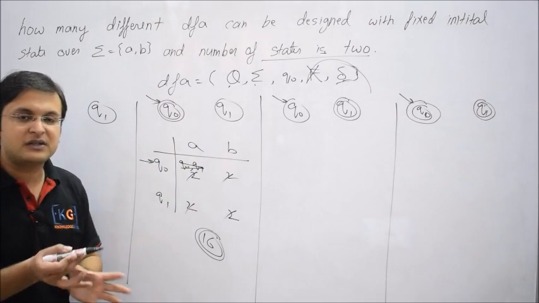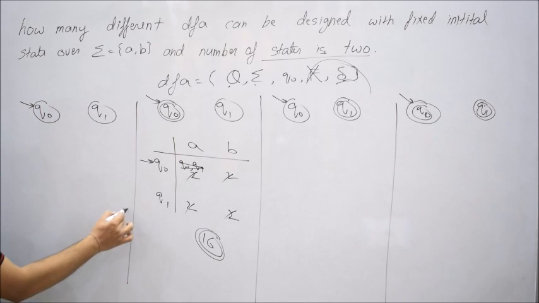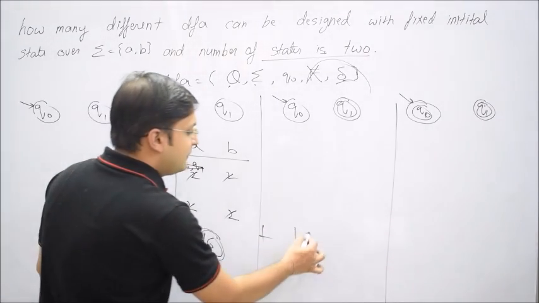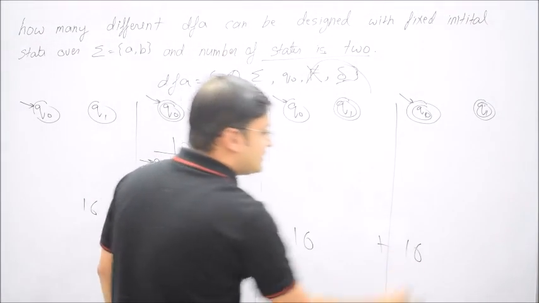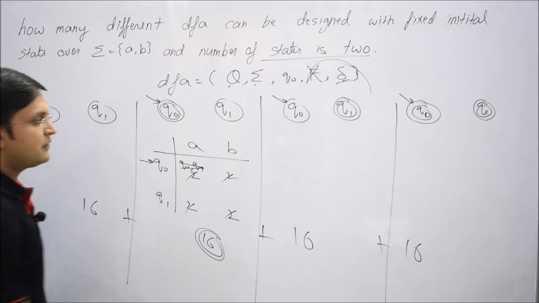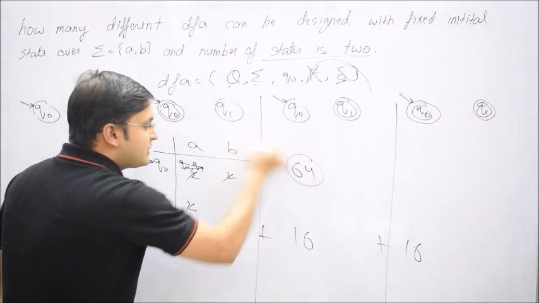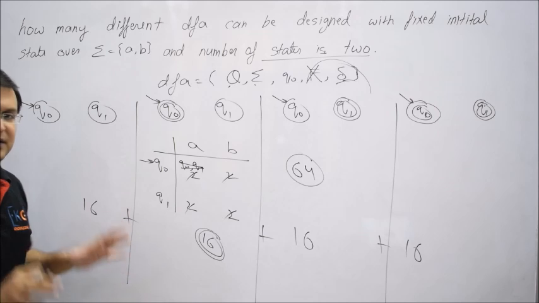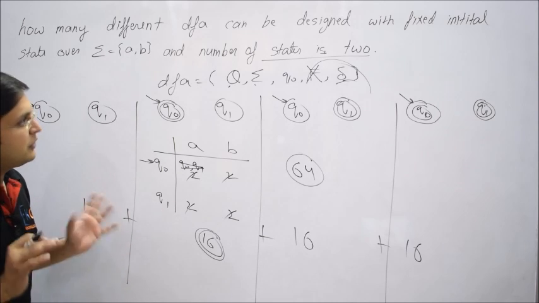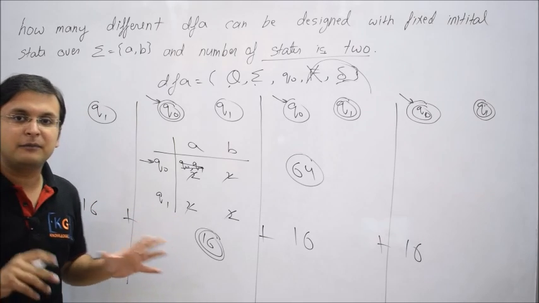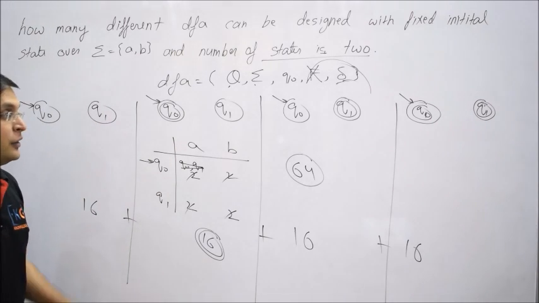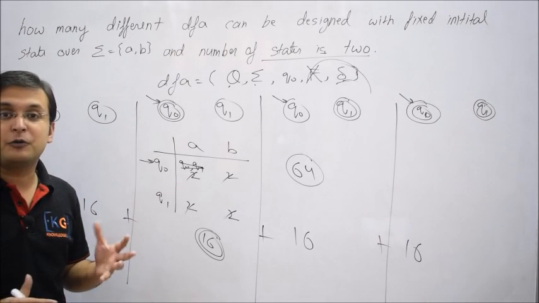Similarly, now if you are understanding the framework, you can easily calculate that 16 combinations can also be calculated here. Similarly, 16 combinations here and 16 combinations here. Yes or no? So in general, total how many? 64 DFAs can be designed. Please understand this thing, that it is a very important and logical framework, because right now I'm not concentrating on how many DFAs we can design. Sorry, we are not concentrating on how to design a DFA.